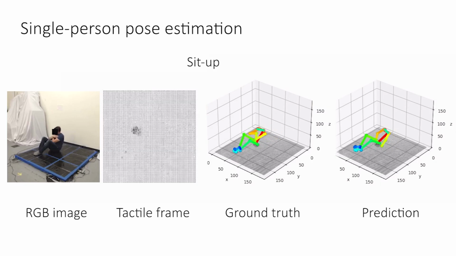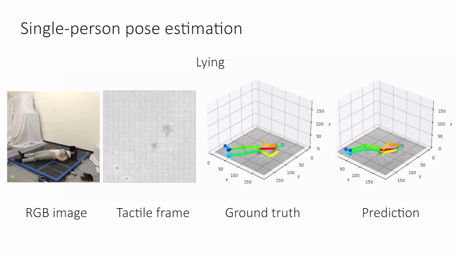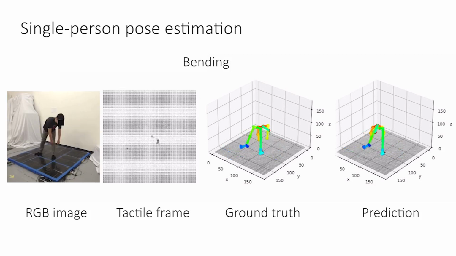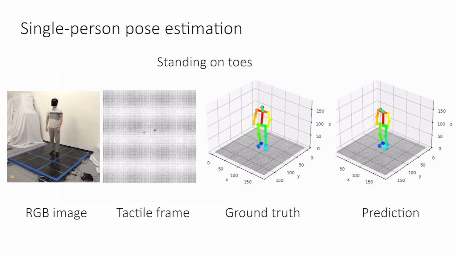Our model predicts the 3D human pose from a diverse set of daily activities, including walking, sitting, lying, and exercising. The ground truth here is captured by the cameras and extracted by OpenPose, while the prediction is generated from our model using only the tactile frames as input. Our predicted human pose smoothly transitions along the corresponding trajectory, with the average localization error less than 10 cm.